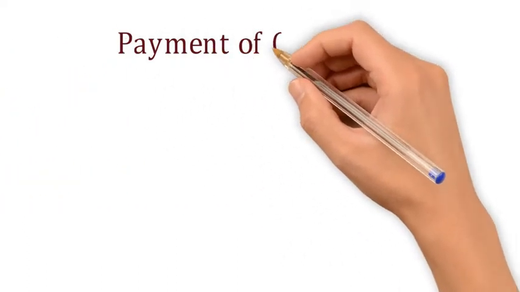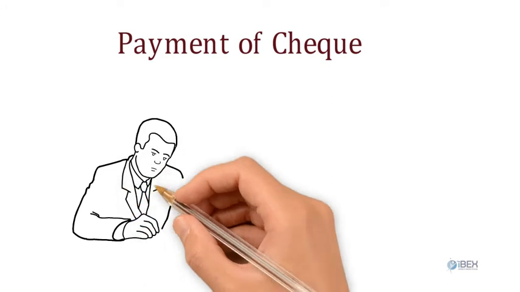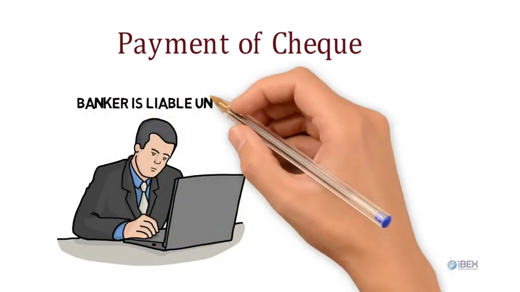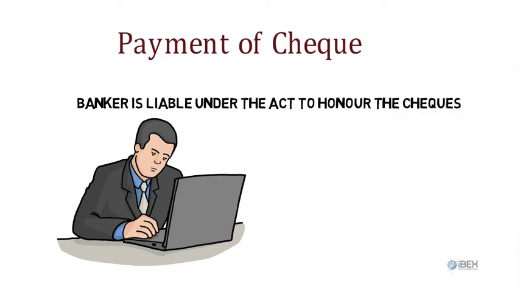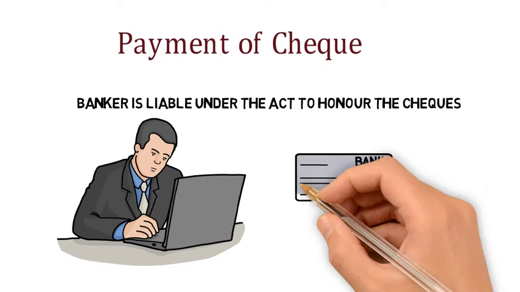Payment of check. The banker is liable under the Act to honor the checks of its customer if sufficient balance is available. But the check must be paid as per the instructions of the maker and in accordance with the apparent tenor of the instrument. Failure will make the banker liable to action under Section 31 of the NI Act 1882.